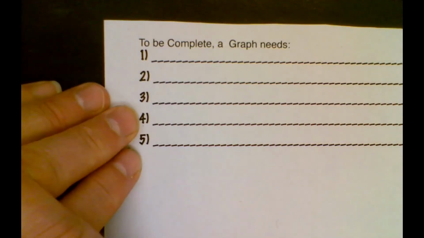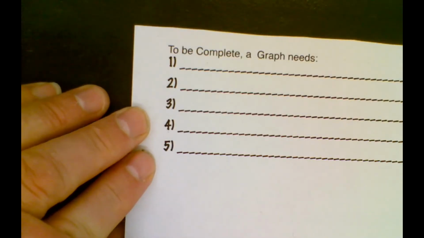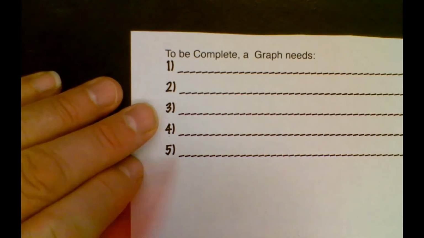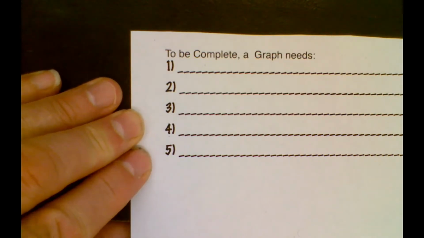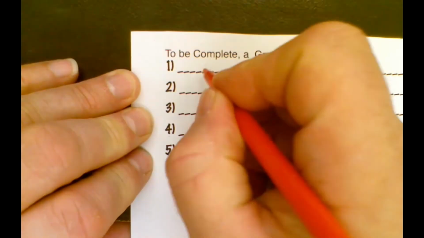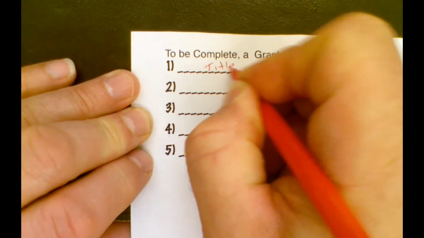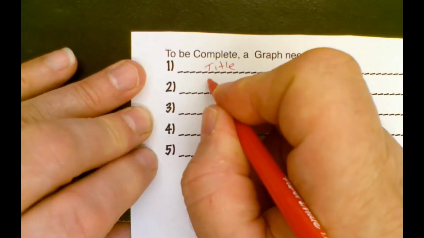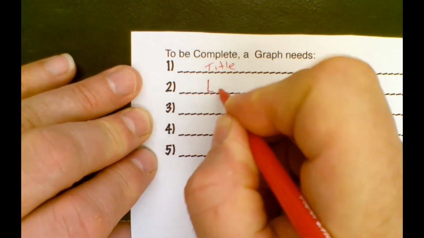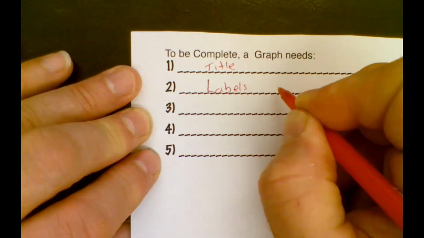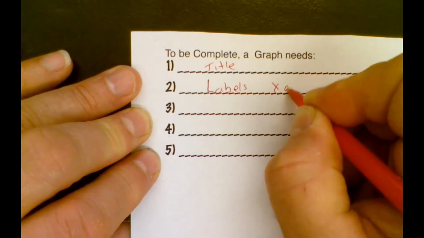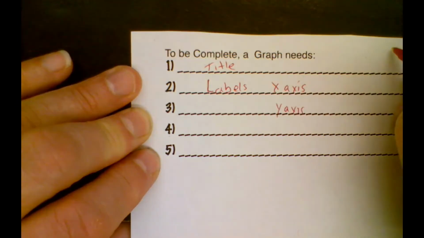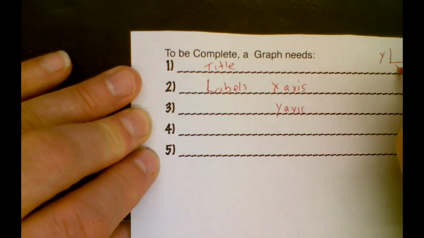Let's talk about graphs in general. If you were going to have a complete graph, what are some of the things that you might add to that? Now, I gave 5 lines here. Let's try to think of some things that a graph will need. This is the one thing that most people forget, that you're going to need to do a title on there. You often need to do labels, and you should label the x-axis and the y-axis. And in a graph, this is the y-axis and this is the x-axis.